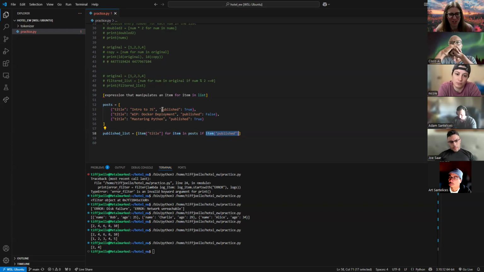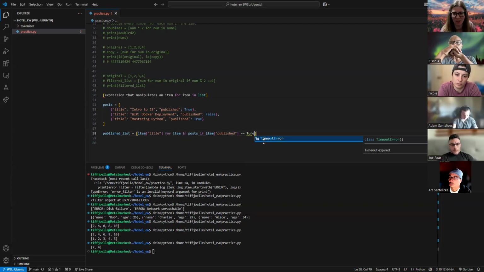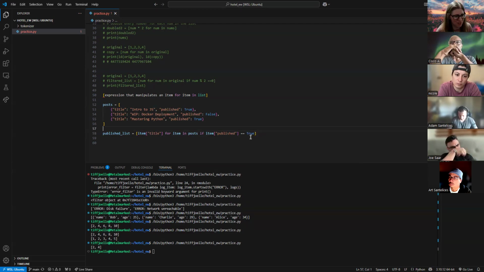So if published is true, which look, we get values here, go ahead and do this. But if you want to and you feel better about it, you can definitely put double equals true. No harm in doing that. It'll do the same thing. But it's cleaner also to just leave it.